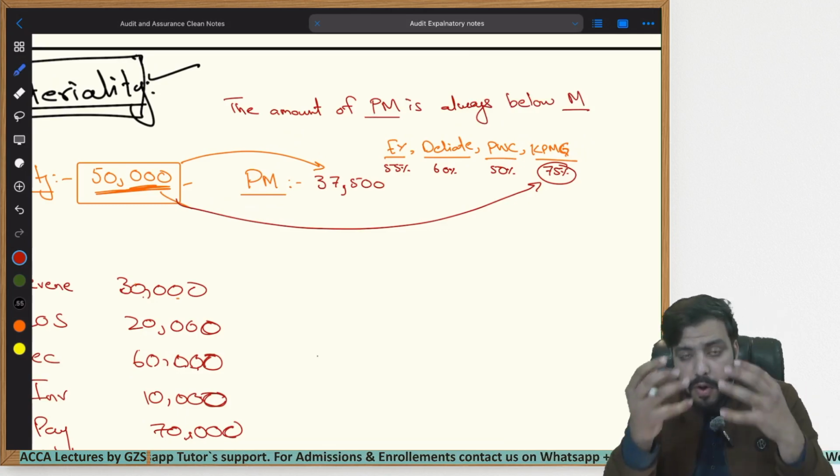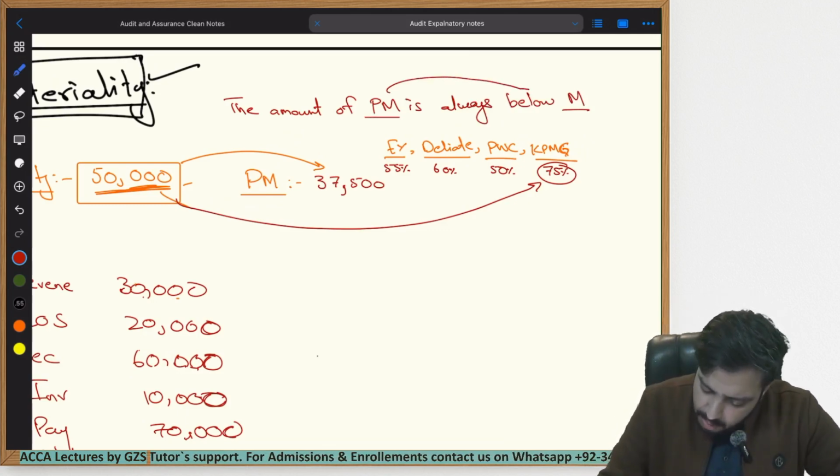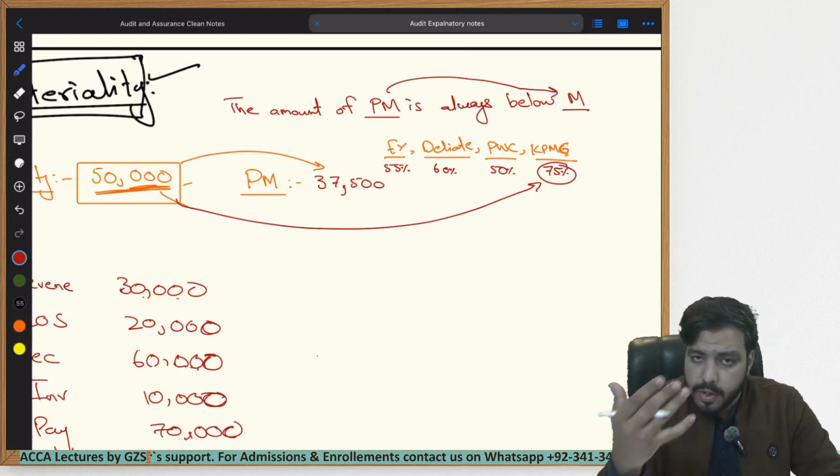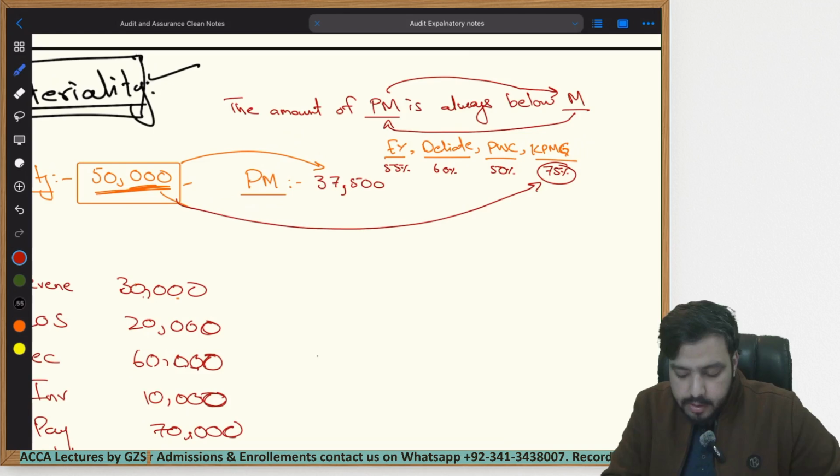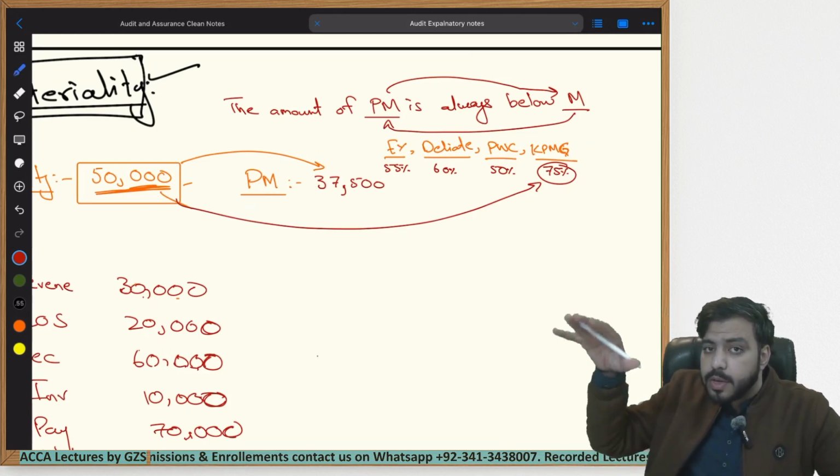Why? Because performance materiality is based upon the materiality. First, you have to calculate materiality using the RAP model, and then you calculate the PM based upon the materiality you have calculated. So performance materiality is always lower than materiality.